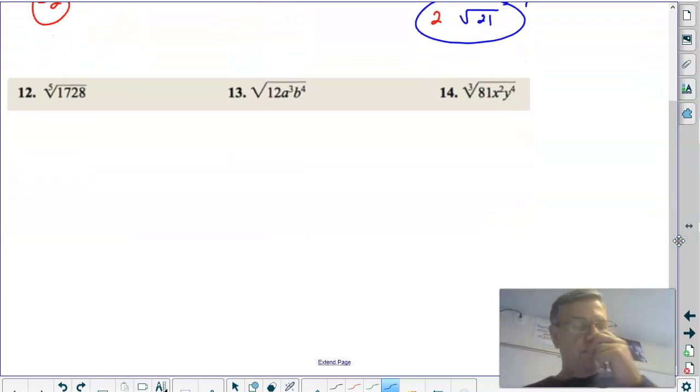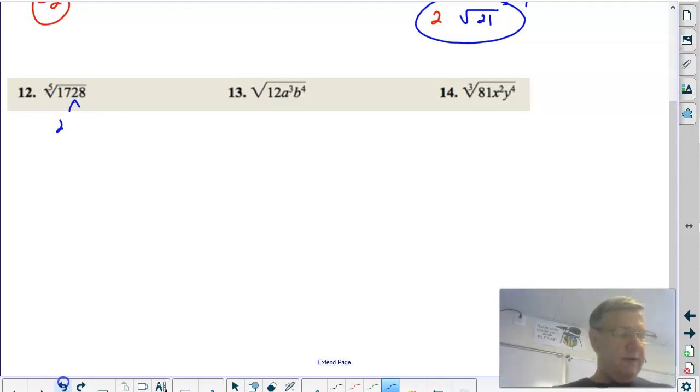All right, let's look at number 12. All right, this is a 5th root. Boy, we need 5 of something. All right, I'm looking at my index. I need 5 of these. I'm just going to start factoring. 2, all right, 1728. I'm just going to grab my calculator. 1728 and divide by 2. Okay, it says 864. All right, let's divide the 864 by 2. What do you get? 432. Let's divide the 432 by 2. I'm going to do that on my calculator, I don't want to make a mistake.